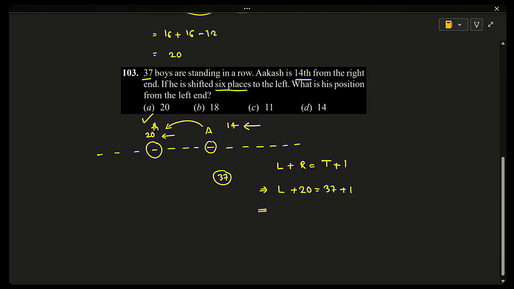So from this we get the value of the left rank. 37 plus 1 is 38. Transpose plus 20, we get minus 20, that is 18. So his rank from the left will be 18th place. Option B.